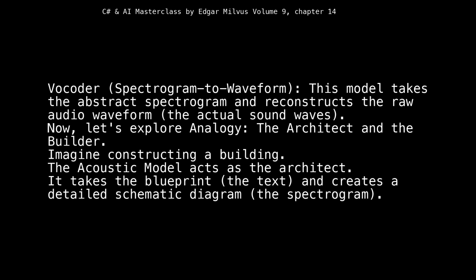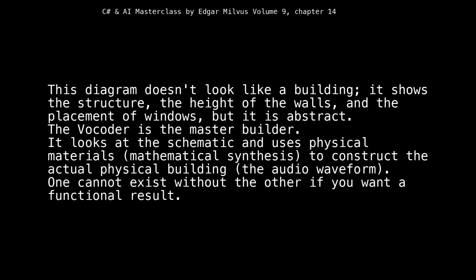Now, let's explore an analogy, the architect and the builder. Imagine constructing a building. The acoustic model acts as the architect. It takes the blueprint, the text, and creates a detailed schematic diagram, the spectrogram. This diagram doesn't look like a building, it shows the structure, the height of the walls, and the placement of windows, but it is abstract.